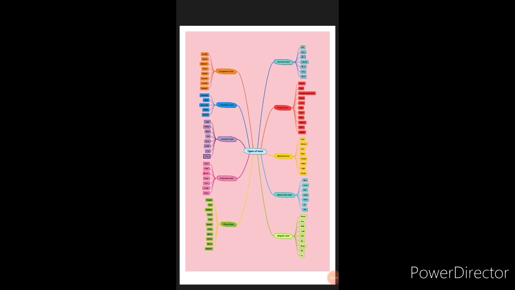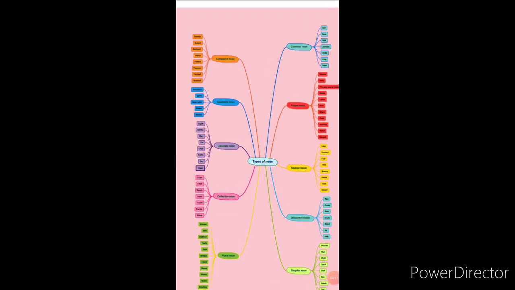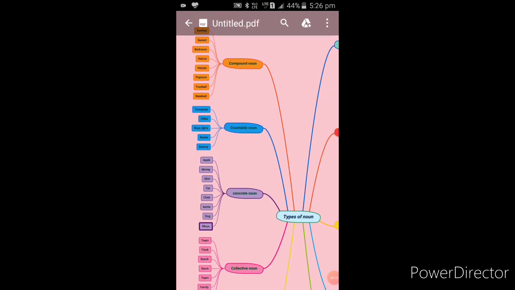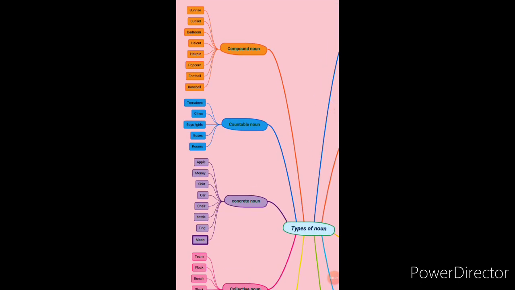This is an innovative method. Right now we will see compound nouns and their examples. In compound nouns we see sunrise, sunset, bedroom, haircut, hairpin, popcorn, football, baseball. These are examples of compound nouns.